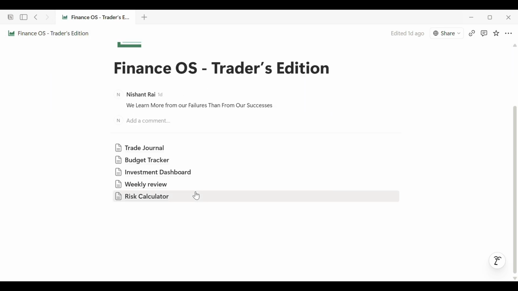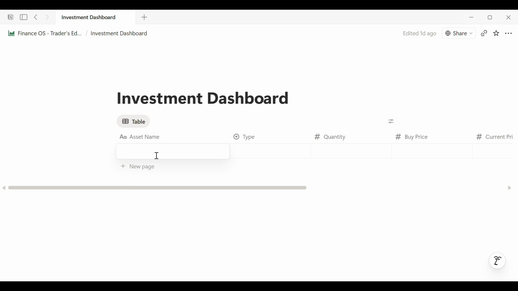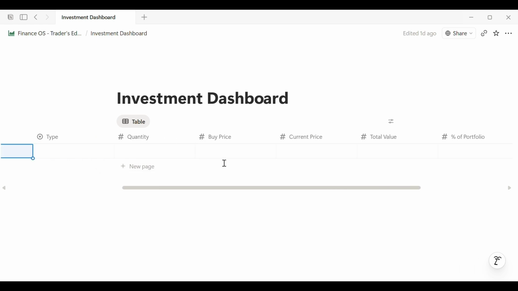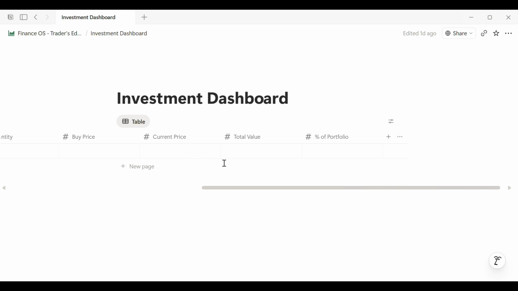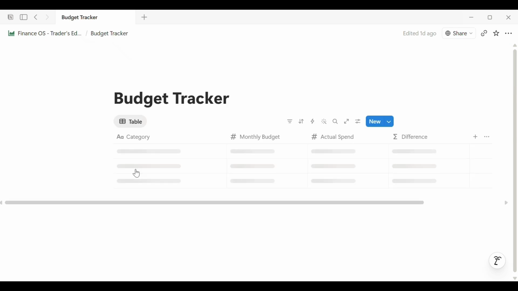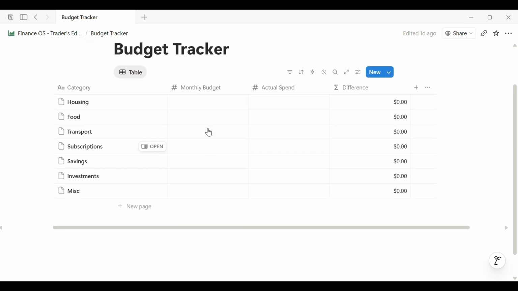Page 3 is the investment dashboard. All your stocks, crypto, and ETFs in one place. Total portfolio value, cost basis, gains, everything at a glance. No more logging into 5 different apps. Page 4 is a budget tracker, because protecting your trading capital starts with knowing where every dollar goes.